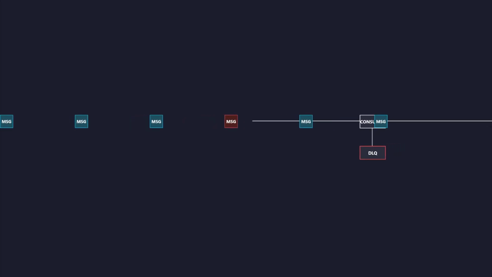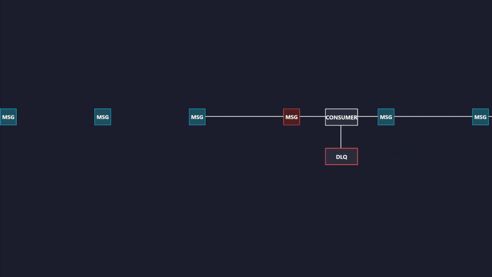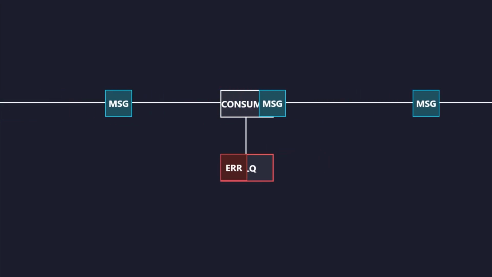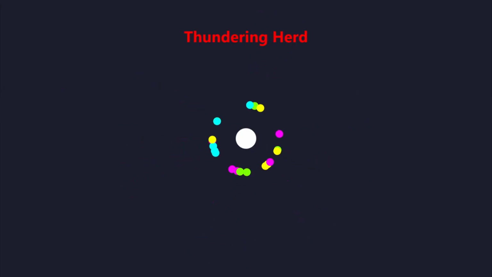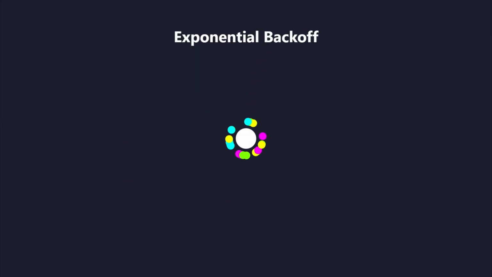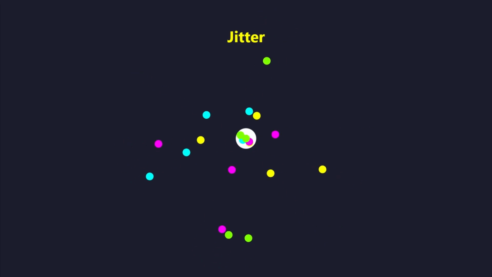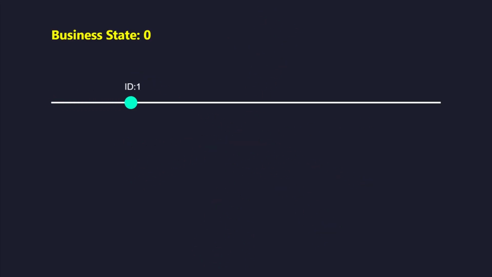If a message consistently fails despite retries, move it to a dead letter queue. This prevents a single poison pill from blocking the entire consumer pipeline. Retries should follow an exponential back-off schedule with added jitter. This prevents a thundering herd of clients from overwhelming the server after a recovery.